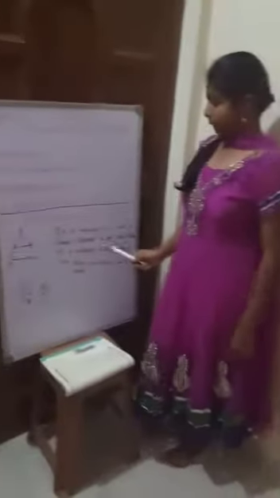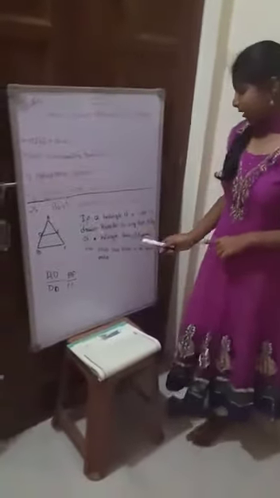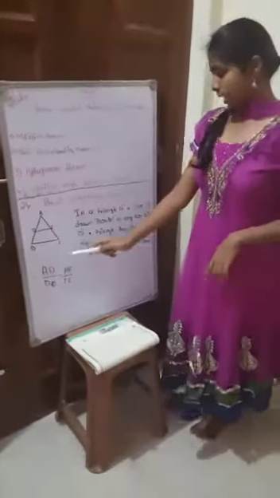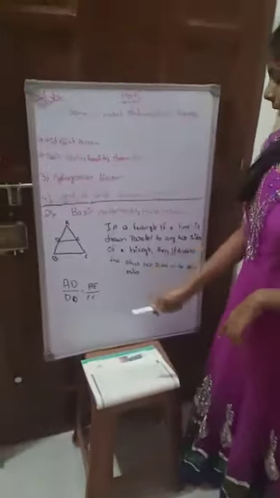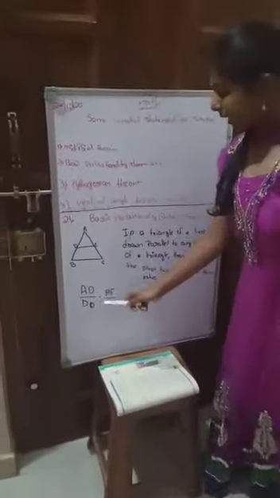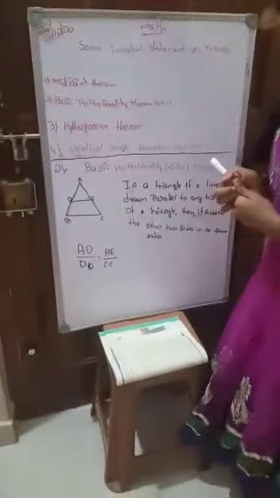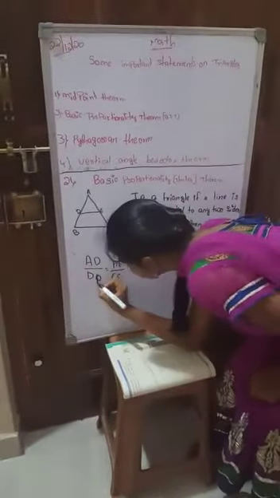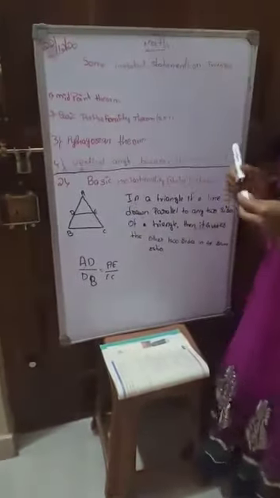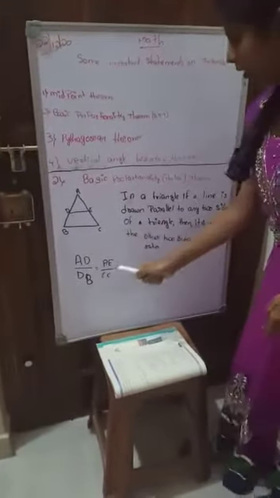So now we are going to study about the basic proportionality theorem. In this theorem, a line is drawn parallel to one side of a triangle. Then it divides the other two sides in the same ratio. Here you can see AD divided by DB equals AE by EC.